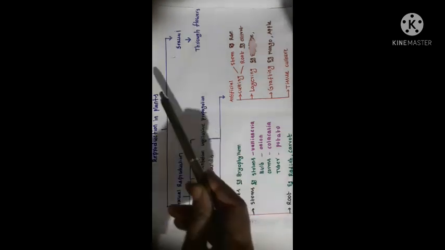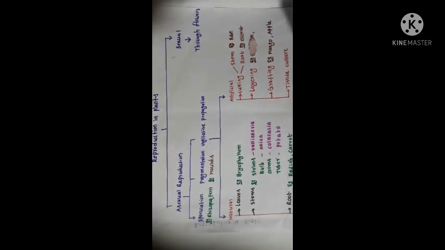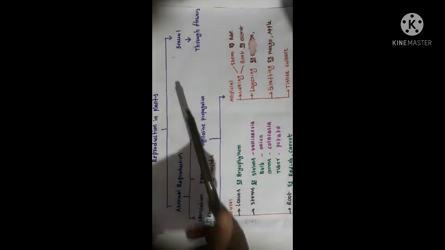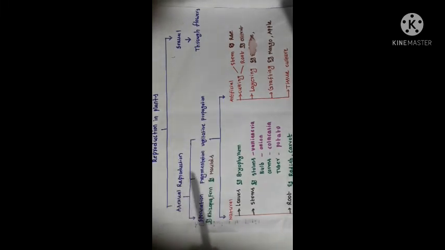In sexual reproduction, new characters are formed. In asexual reproduction, new characters are not formed, except through mutations. In sexual reproduction, meiosis takes place. In asexual reproduction, meiosis does not take place. So, these are some differences between sexual reproduction and asexual reproduction.